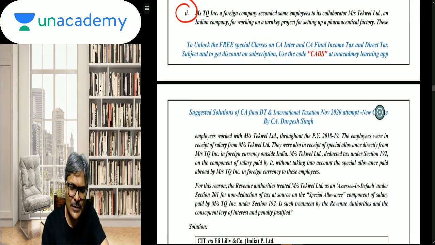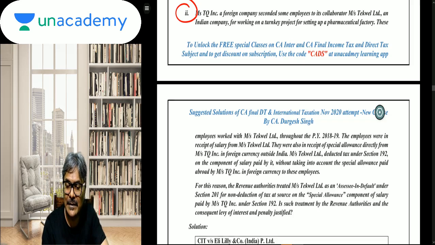Mrs. TQ Inc., a foreign company, seconded some employees to its collaborator Mrs. Techwell Limited, an Indian company, for working on a turnkey project for setting up a pharma factory. These employees worked with Mrs. Techwell Limited throughout the previous year 18-19. The employees were in receipt of salary from Mrs. Techwell Limited. They were also in receipt of special allowance directly from Mrs. TQ Inc. in foreign currency outside India.